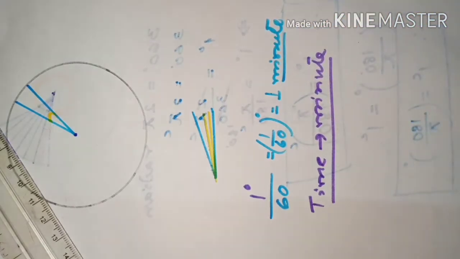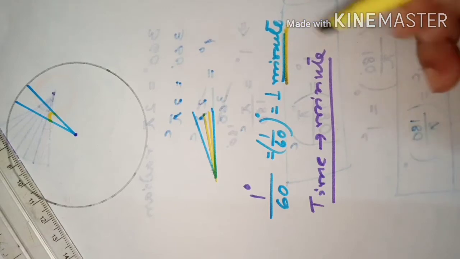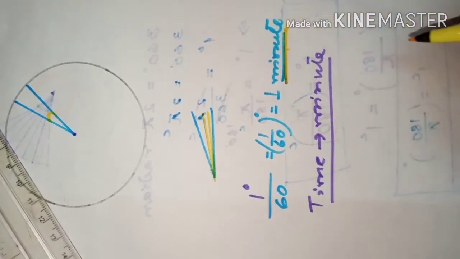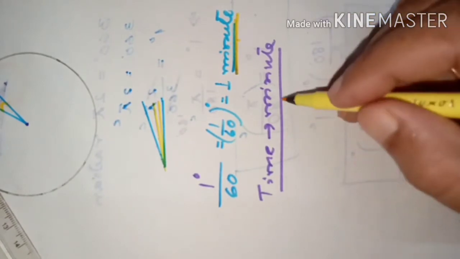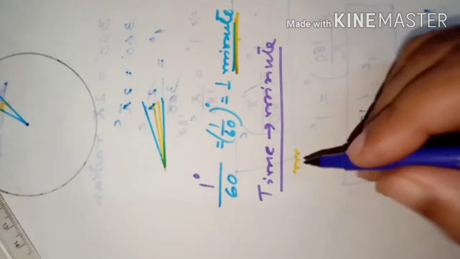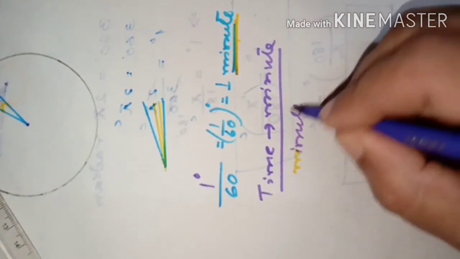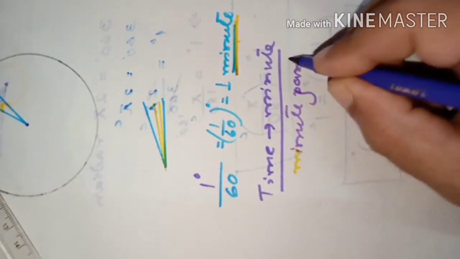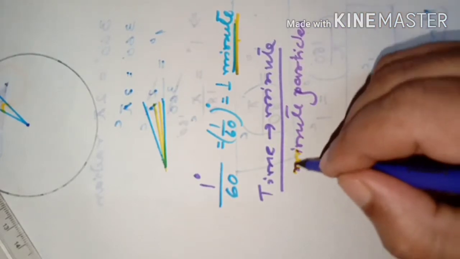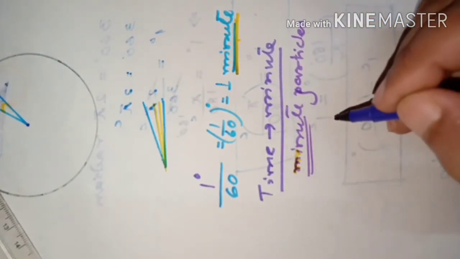Could we use another term also here? Minute is actually, you see, in science when you say minute particles, what do you mean? Minute particles meaning very small particles.